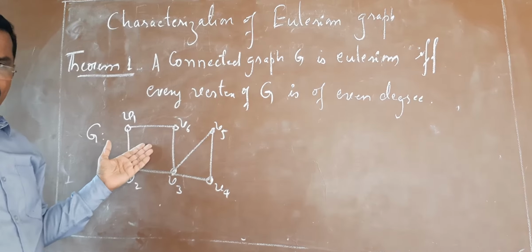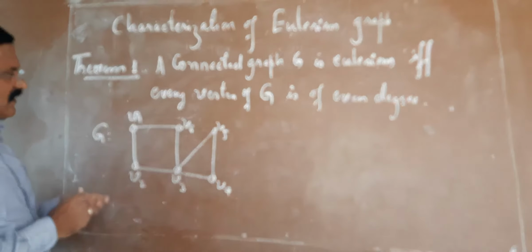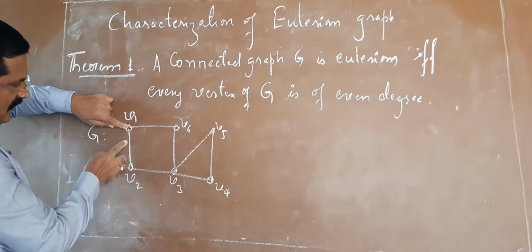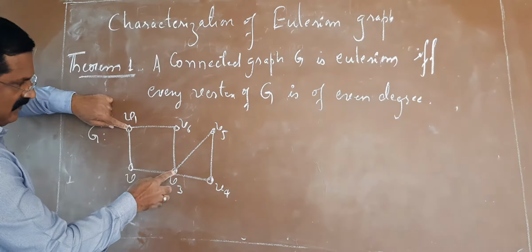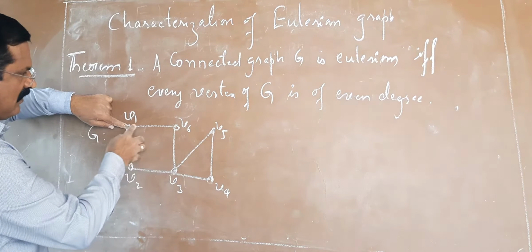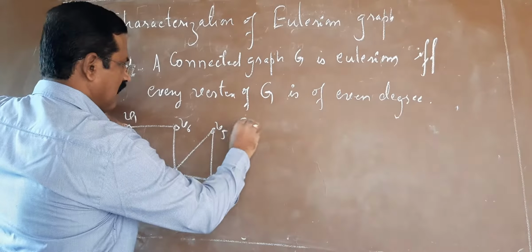Is it an Eulerian graph? As per the definition, it is an Eulerian graph because it contains an Eulerian cycle. See, if I start at V1, there is a closed trail containing all edges of the graph. So it contains an Eulerian cycle.